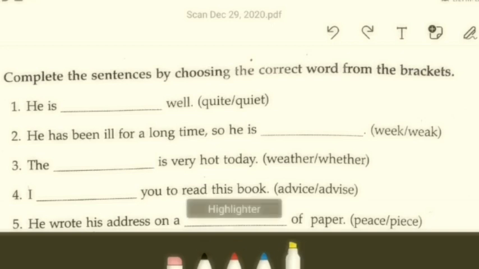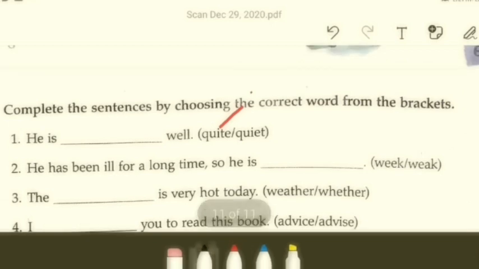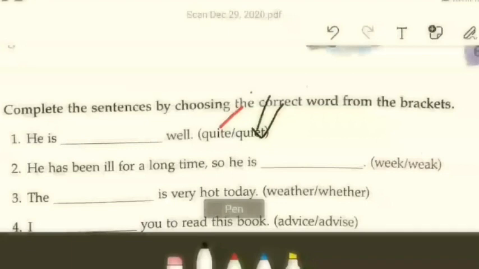C. Complete these sentences by choosing the correct word from the bracket. This also is very simple. I don't think I need to help you, but if you are having a problem, I'll help you, of course. He is dash, quite or quiet. This quite refers to amount, while this refers to remaining silent. So what do you think is the answer? Of course, the first one, right?